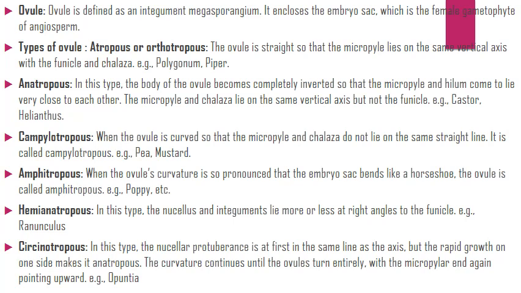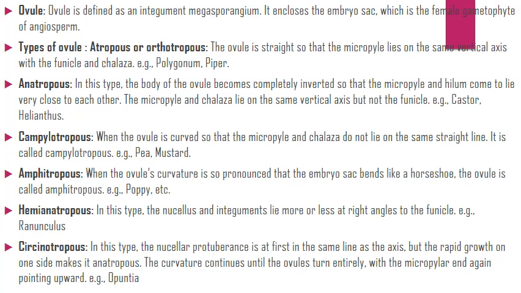Types of ovules. Ovules are of 6 types. First one is atropous or orthotropous. The ovule is straight. You can see this in the next slide. Diagram of this orthotropous ovule. The ovule is straight so that the micropyle lies on the same vertical axis with the funicle and chalaza.